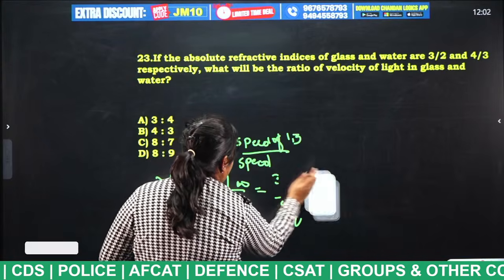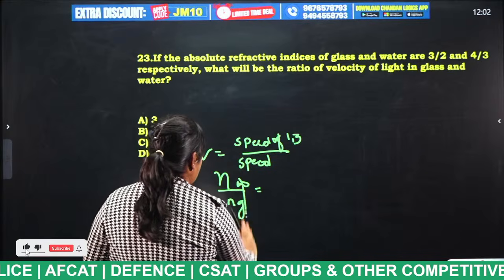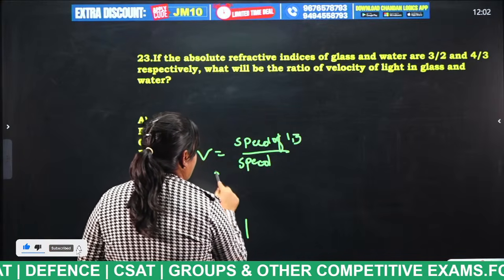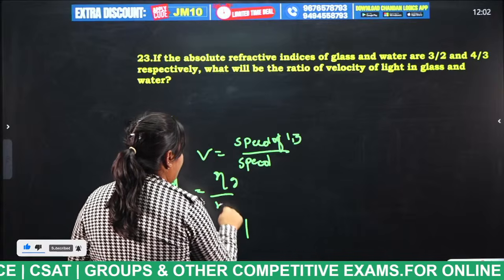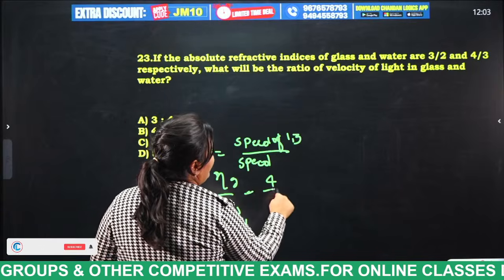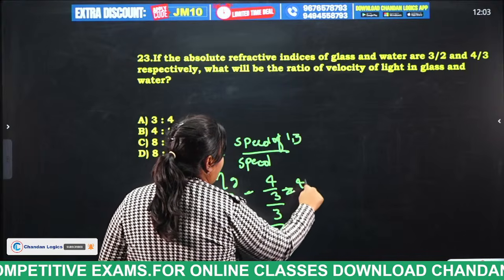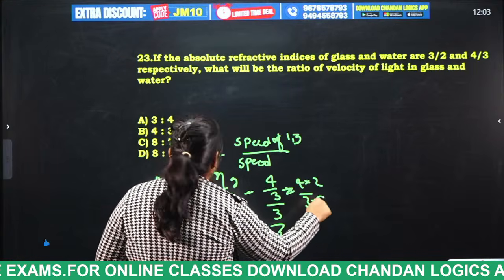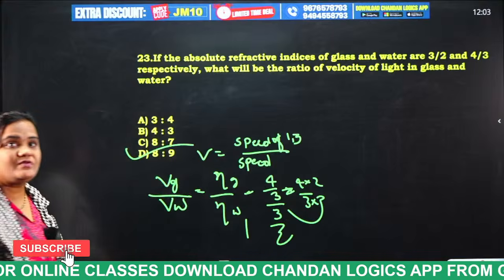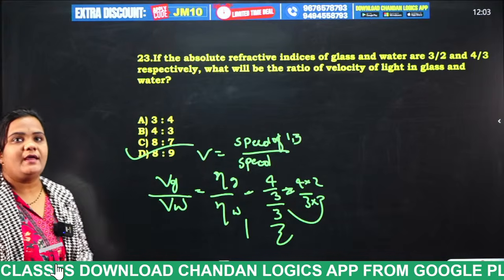Sorry, they are inversely related, right? Ng by Nw, that is 4/3 by 3/2, that is equal to 4 into 2 by 3 into 3. 8:9 is the answer for this question. Very good.